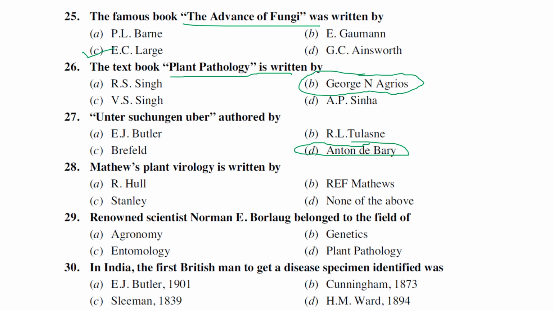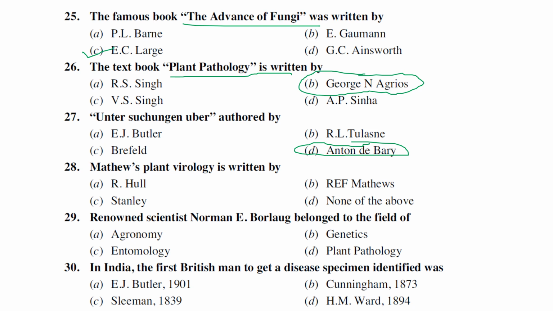His first work was in German, and later Anton de Bary became the great pioneer in plant pathology, and we generally consider him the father of plant pathology. In fact, I have published one newsletter regarding Anton de Bary, where I mentioned from top to bottom the hundreds of students that he trained. That dwells into the history again. I hope that will be useful. If you want, you can go and check it.